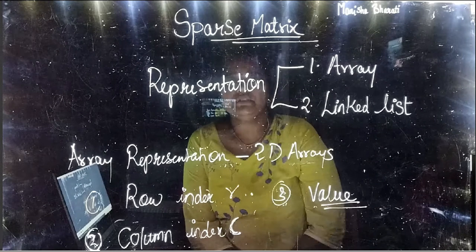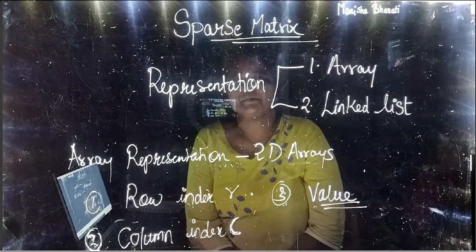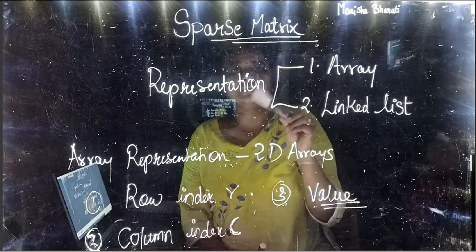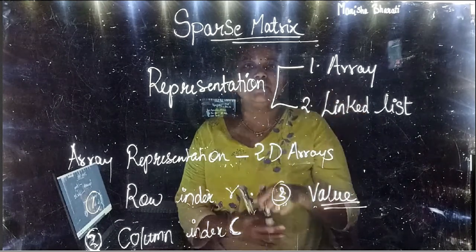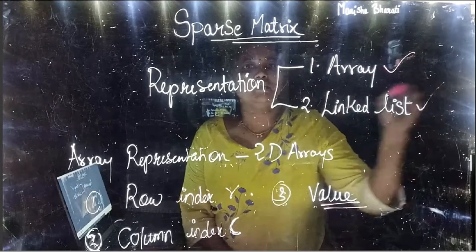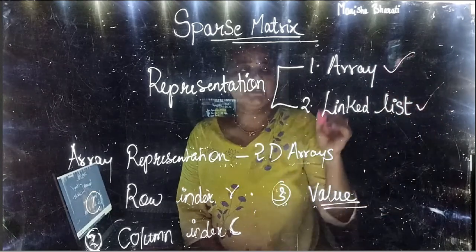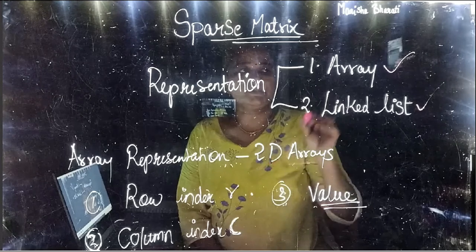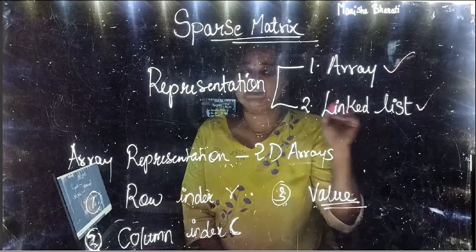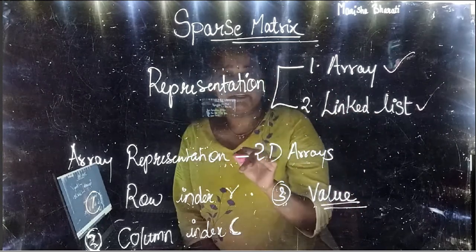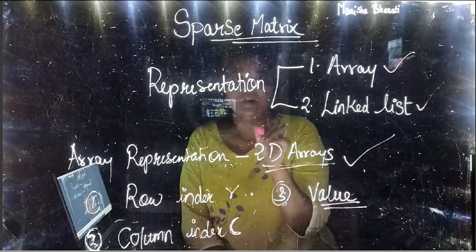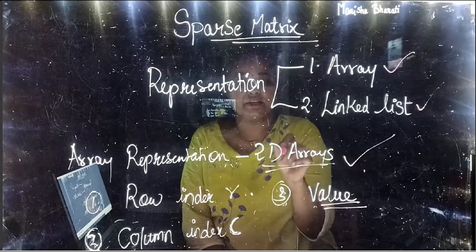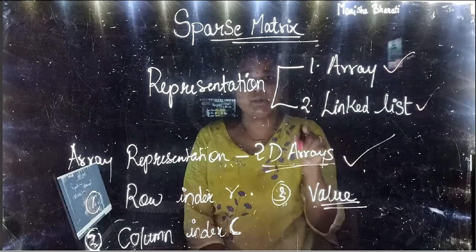Now we'll see the representation of sparse matrix. Sparse matrix representation can be done using arrays or using linked list. So there are two ways through which we can represent the sparse matrix. First is with the array, second is with linked list. The array representation of sparse matrix is done using 2D arrays.